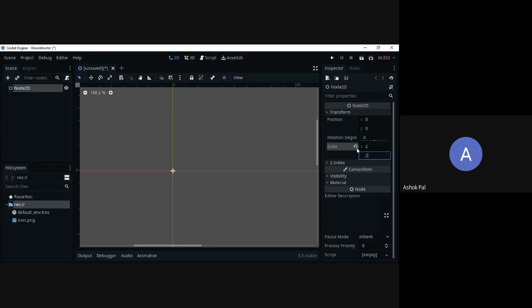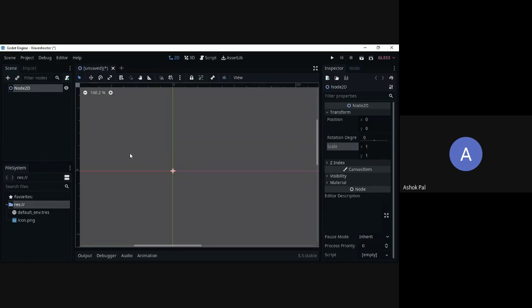So did you get that when you change the scale, you multiply the scale with the dimension of that object? Everyone got that? For example, I have an object whose size is 32. If I put the scale here 2, then the 2 will be multiplied to it, and its dimension will be 2 times its original dimension. Depending on whatever number you put here, the dimensions are increased by that multiple. Everyone got that? Let's continue.